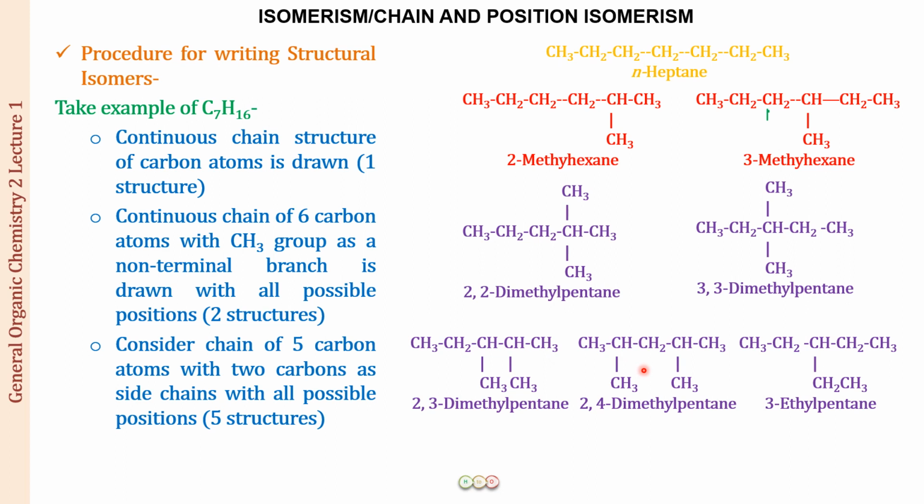So here, what do we have? Well, these are position isomers, where if we compare this 2,2-dimethylpentane to 2-methylhexane and to n-heptane, these will be the chain isomers. I hope this is clear. Now there is one more structure left when we have a chain of 4 carbons. So let us see this. Till now we have drawn 8 structures, but in total we can draw for heptane 9 structures.